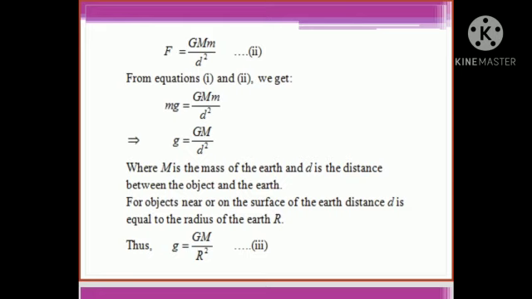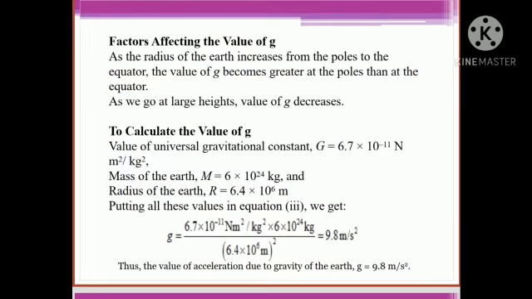For an object on the surface of the earth, distance d is equal to the radius of the earth, that is capital R. Thus small g equals G M upon R square. Equation 3. Factors affecting the value of g. As the radius of the earth increases from the poles to the equator, the value of g is greater at the pole than at the equator. As we go to a larger height, the value of g decreases.